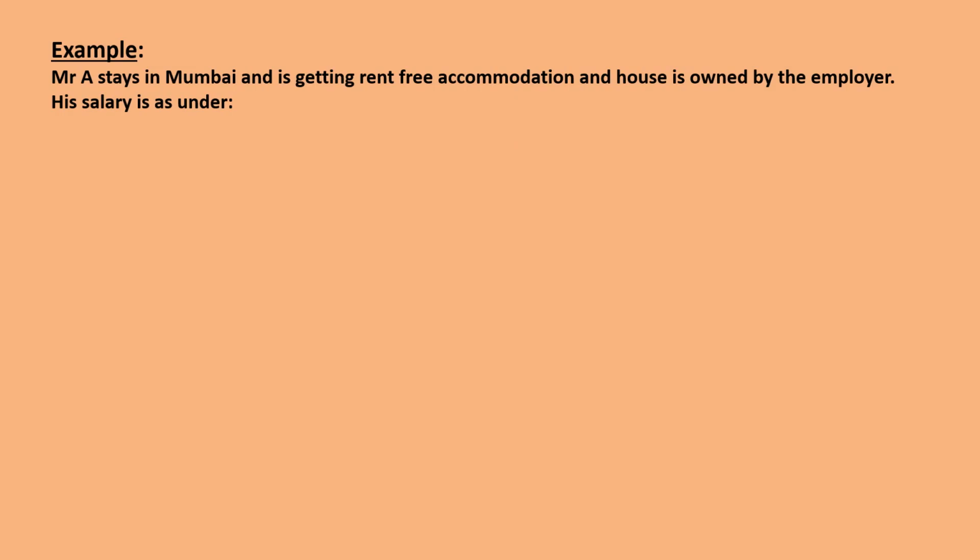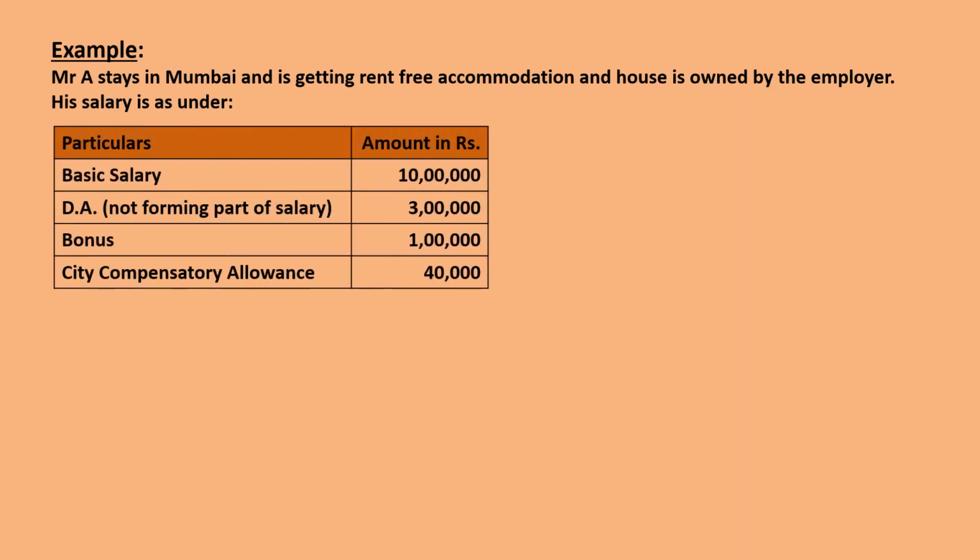Let us see an example in this case. Mr. A stays in Mumbai and is getting a rent-free accommodation and the house is owned by the employer. His salary is as under. Basic salary is 10 lakh. Dearness allowance not forming part of salary is 3 lakh. Bonus is 1 lakh and city compensatory allowance is 40,000.